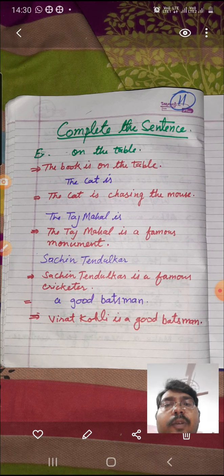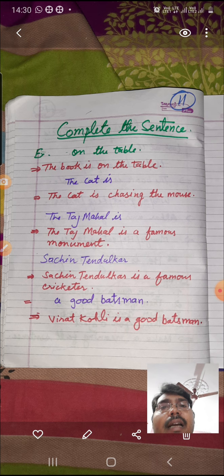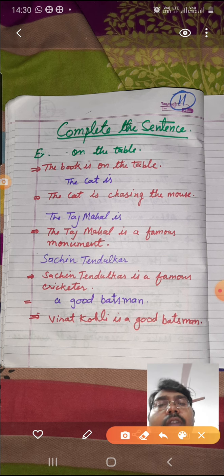Another kind of question that is asked is where they will provide you some phrase like "on the table," and they will ask you to complete this sentence. If they have given you "on the table" and ask you to complete it, now you need to supply some more words to complete it. So like I say, the book is on the table, so I supplied "the book is" and "on the table." Now it completes the sentence.